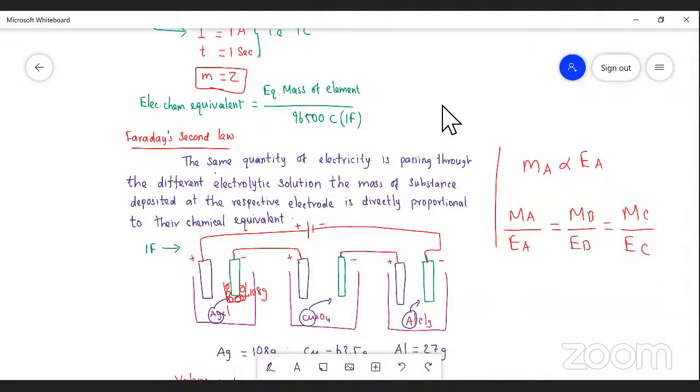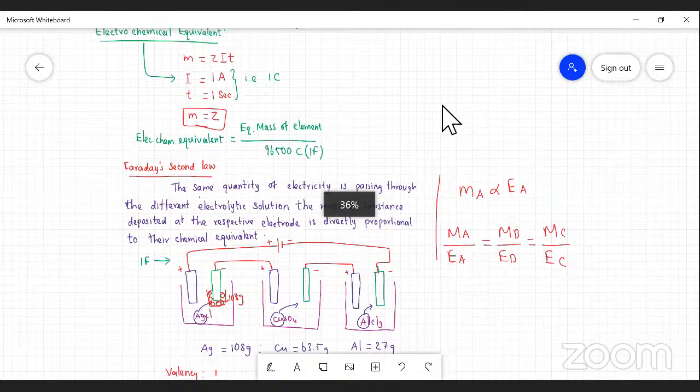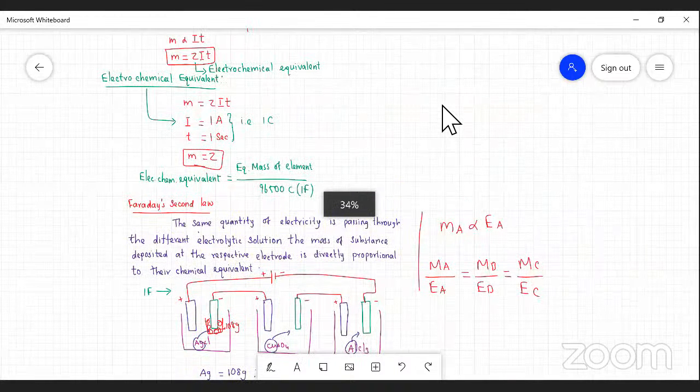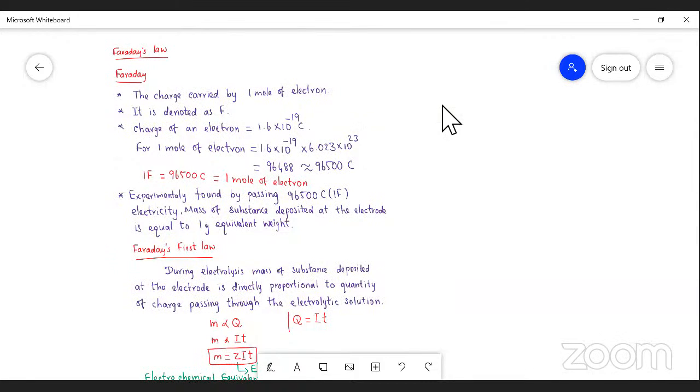So we are taking Faraday, Faraday's first law and Faraday's second law. What is a Faraday? The charge carried by 1 mole of electrons is a Faraday. We take Faraday as a unit. 1 Faraday is equal to 96,500 coulombs. And it is experimentally found that by passing 1 Faraday of electricity, the mass of substance deposited at the electrode is equal to the chemical equivalent.